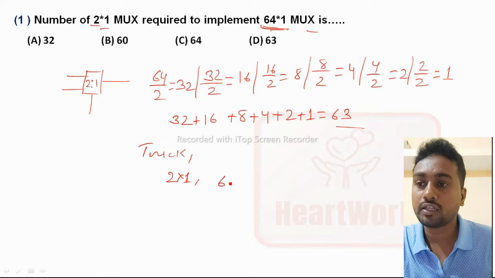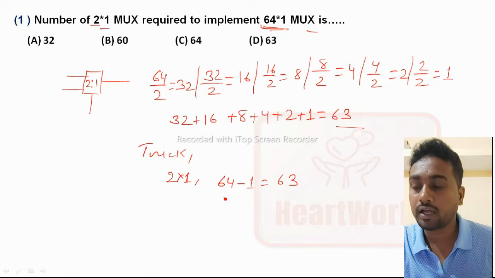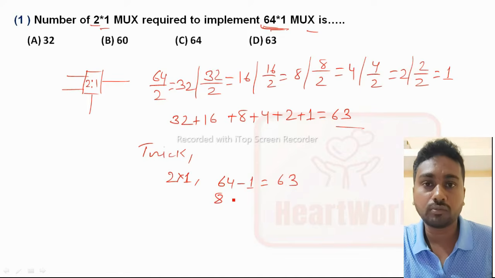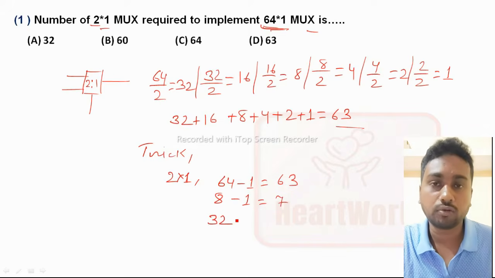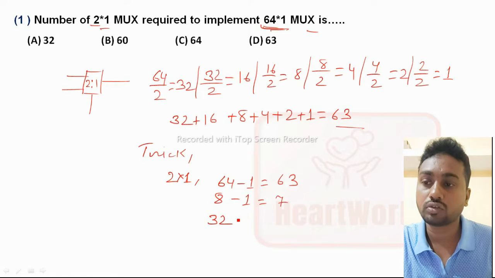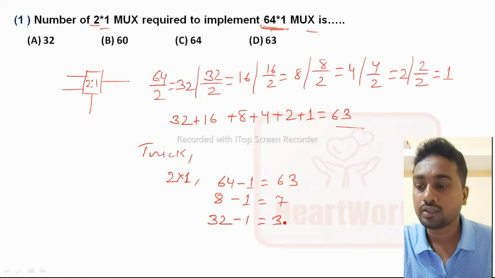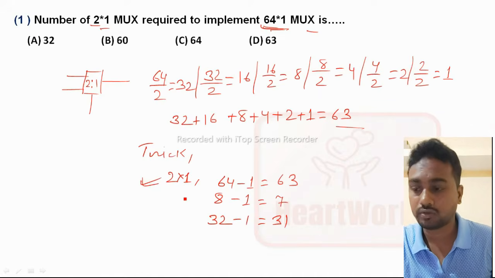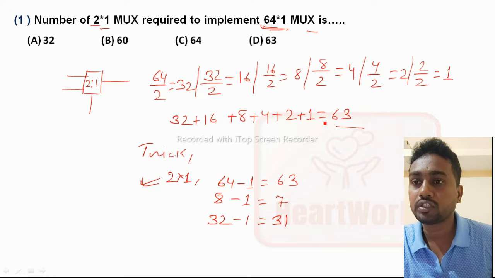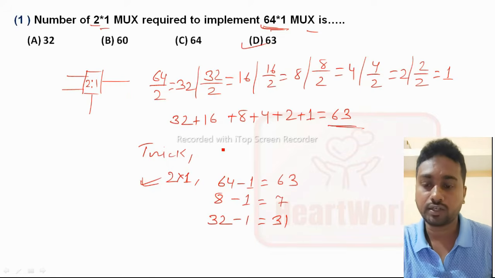So you can directly do 64 minus 1, which is 63. Again, if they ask for an 8 is to 1 mux to be implemented using 2 is to 1, then 8 minus 1 is equal to 7. If they ask for a 32 is to 1 mux using 2 is to 1, then 32 minus 1 is equal to 31 mux required. So this trick is applicable only for 2 is to 1. So here how much? 63. So option D is our right answer.